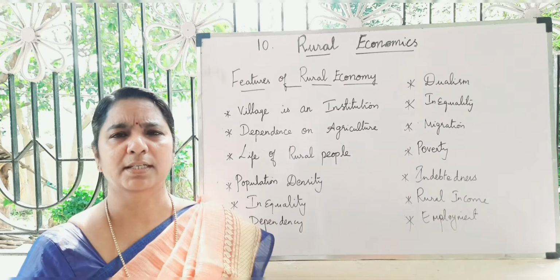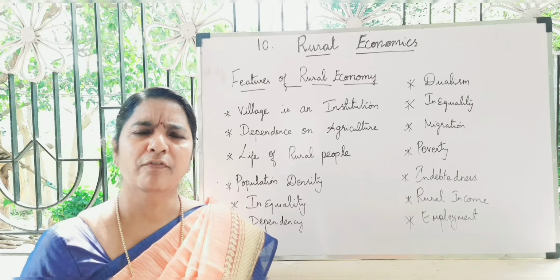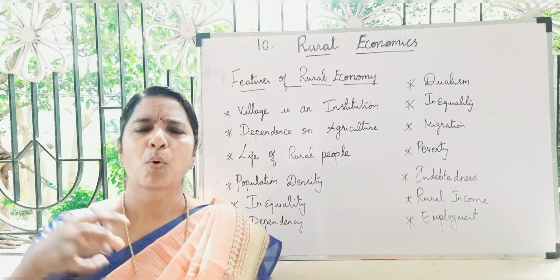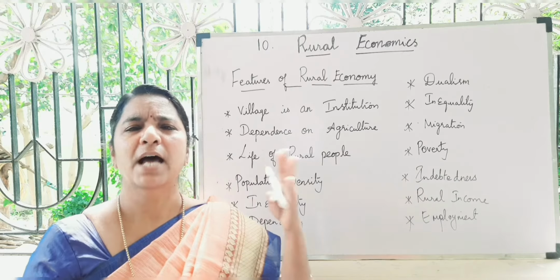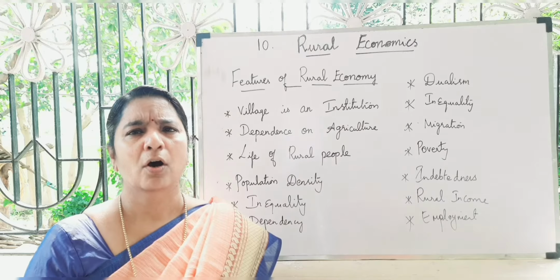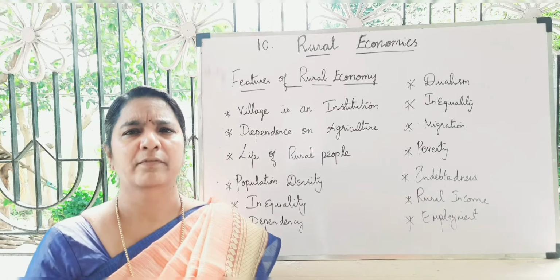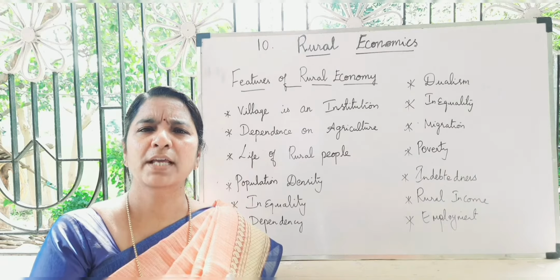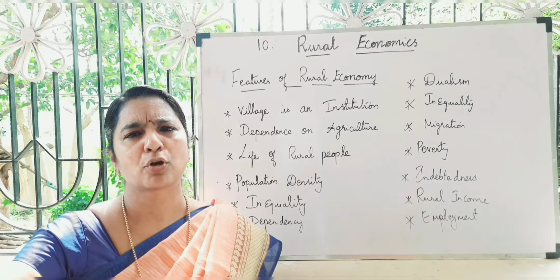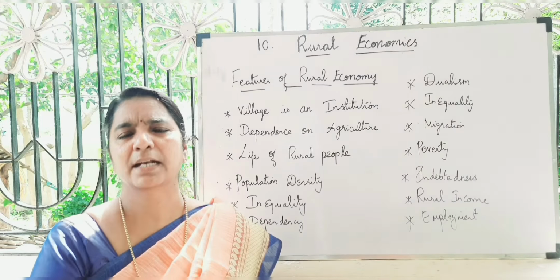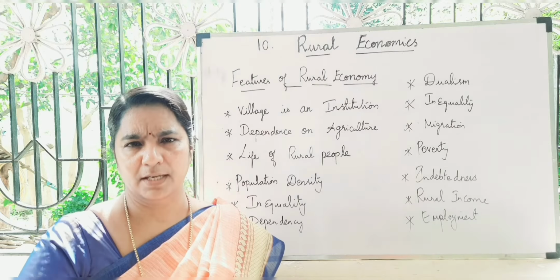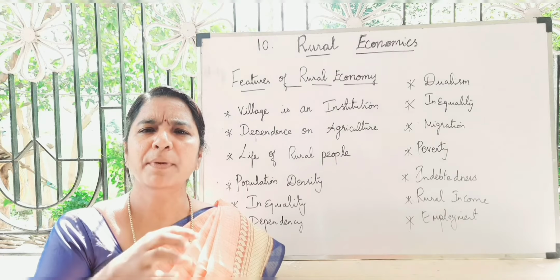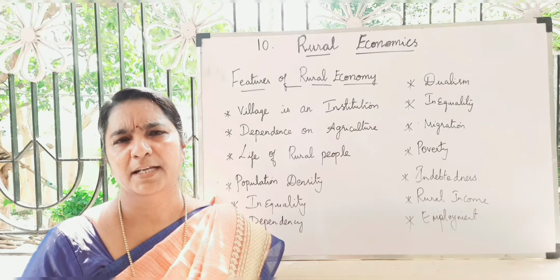Next, inequality. The distribution of income, wealth, and assets will be unequal. That means most of the land will be in the hands of landlords or landowners. The landlords have to give employment opportunities to the landless people, the laborers there. So these landlords and landowners will dominate all the poor category people.